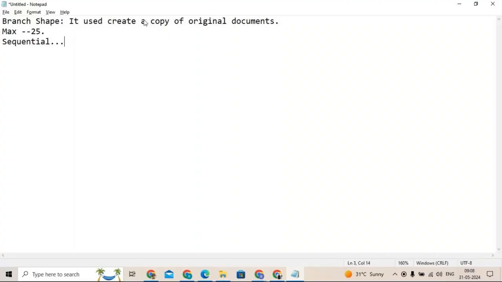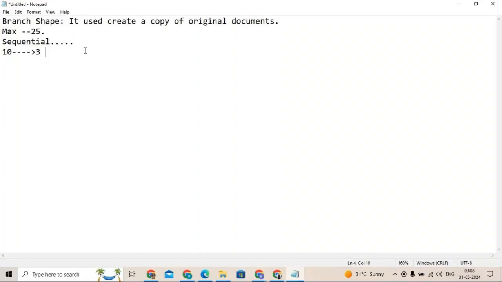Let's say you have 10 documents coming from the source. Out of these 10 documents, let's say three documents are failing and the remaining seven are executing successfully.